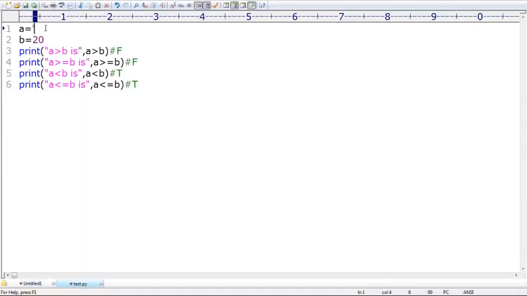A is equal to, I'm just taking Durga. A is equal to Durga. Next, B is equal to Ravi, like this I'm taking, sir. Can you please tell what is the answer we are going to get now? First one is Durga and Ravi. A greater than B. Is it true or false? Only the first one. I'm not talking about the second. A greater than B. Is it true or false?